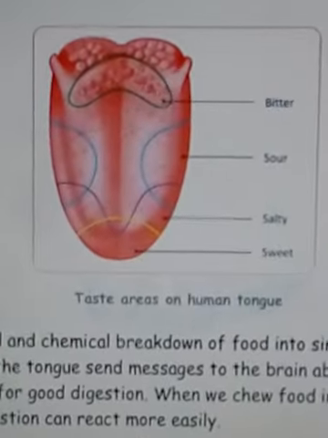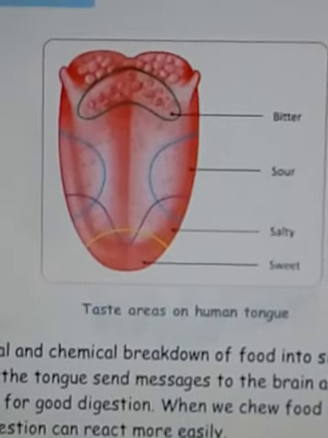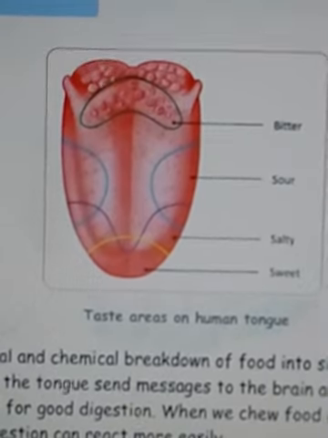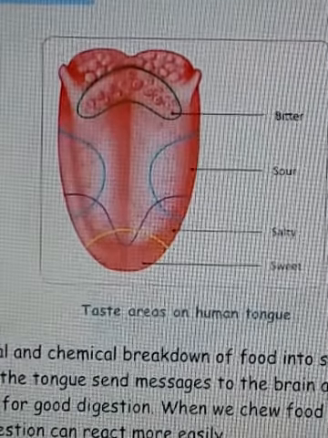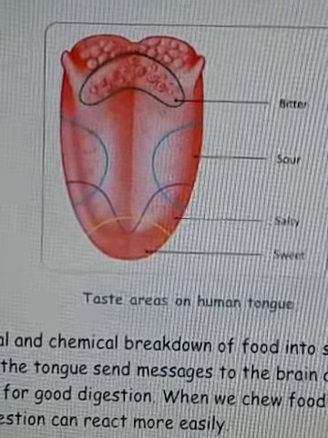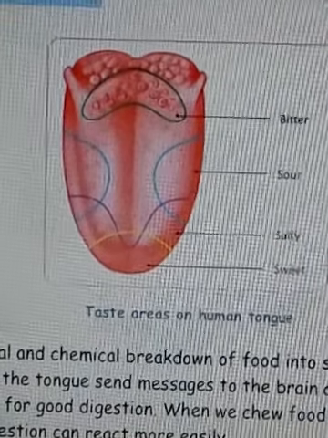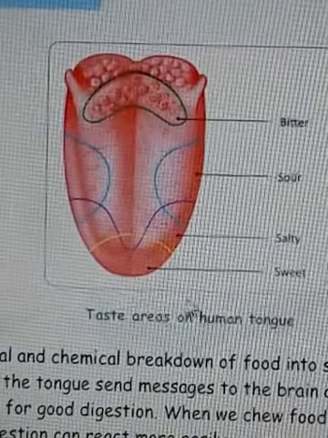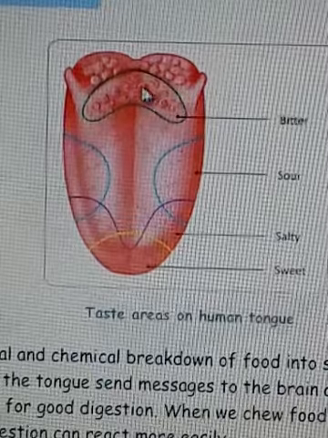Here you can see the beautiful picture of the tongue. Here you can see the different taste areas. The tip of the tongue is showing sweet taste. Behind it, salty taste. And behind salty, the sour area is present. And at last, behind the tongue, this central area is the area which belongs to bitter.